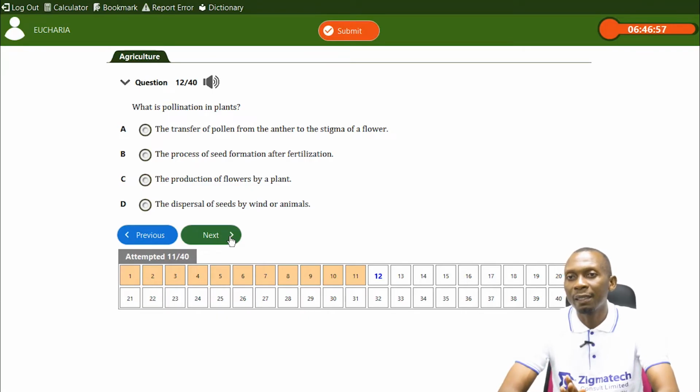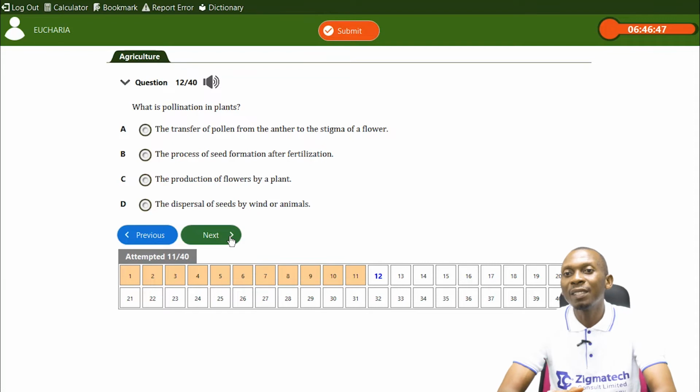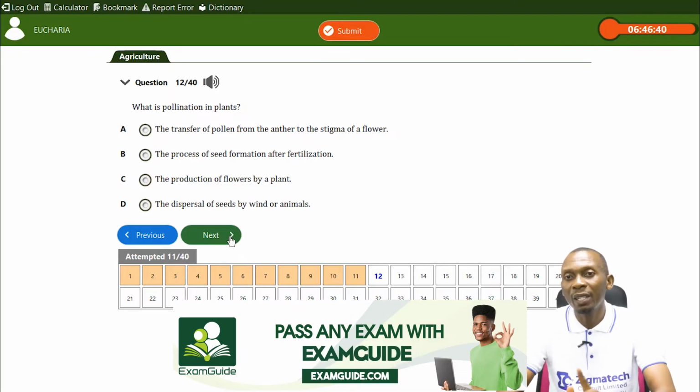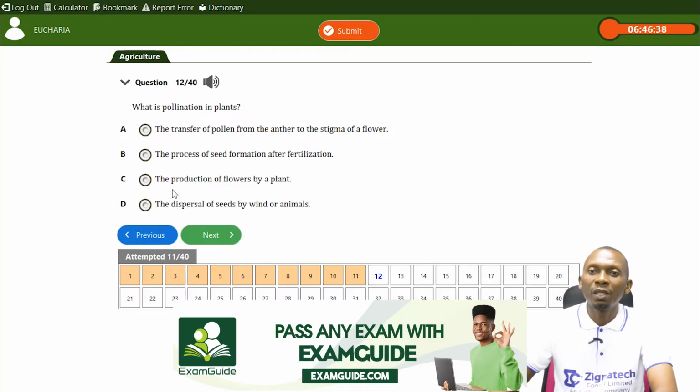We're not talking about fertilization here, we're talking about pollination. Then the production of flowers by a plant. No, that's not what pollination is about. Then dispersal of seeds by winds. We're not talking about dispersal of seeds. We're talking about the transfer of pollen grains. So the answer is A. That's what pollination is.